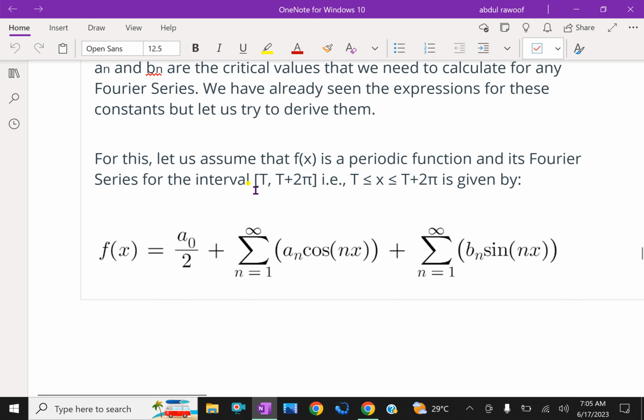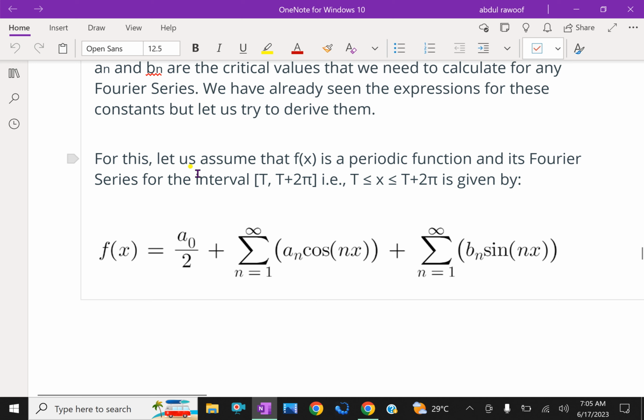For this, let us assume that f of x is a periodic function and its Fourier series for the interval t to t plus 2 pi, that is, x is greater than or equal to t and less than or equal to t plus 2 pi, is given by f of x equal to a0 by 2 plus sigma n equal to 1 to infinity an cos nx plus sigma n equal to 1 to infinity bn sin nx.